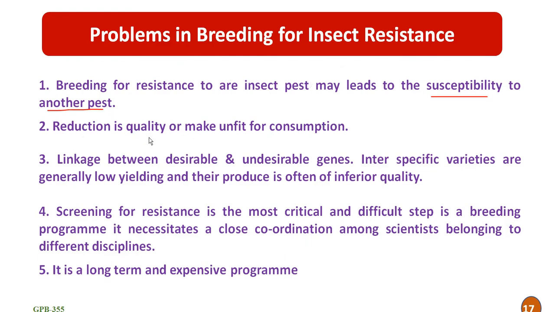Second one is a reduction in quality or making the crop unfit for consumption. Sometimes it may happen that while we are dealing with insect pest resistance, the quality of the crop is reduced, or sometimes it may be found unfit for consumption. And third major one is that there is a linkage between desirable and undesirable genes, and interspecific varieties are generally low yielding and their produce is often of inferior quality. So this is the major hurdle.